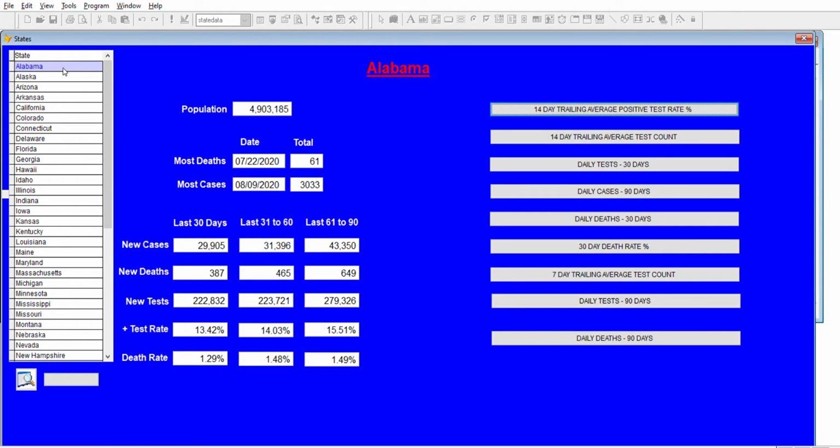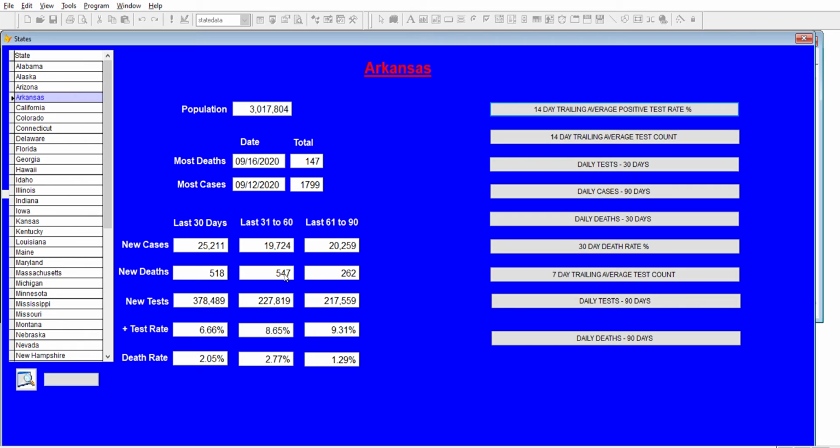Let's look at Arkansas. Arkansas has more recently had record case and death dates in September. Their cases have been going up the last 30 days, as we can see here.